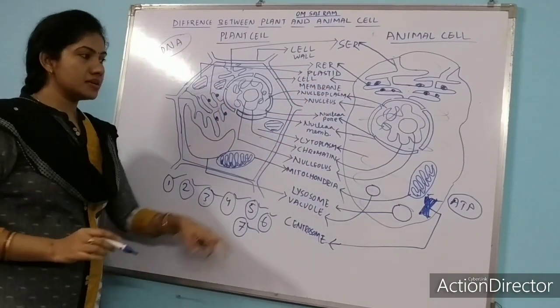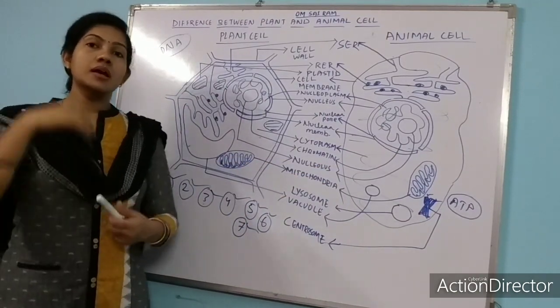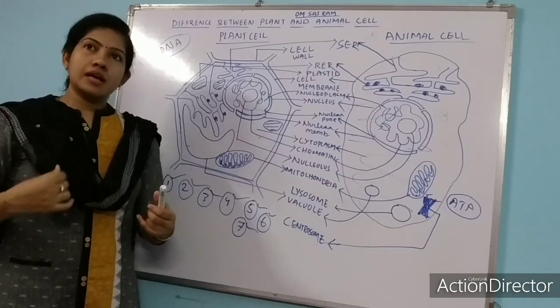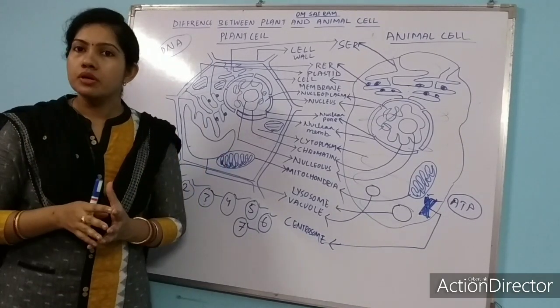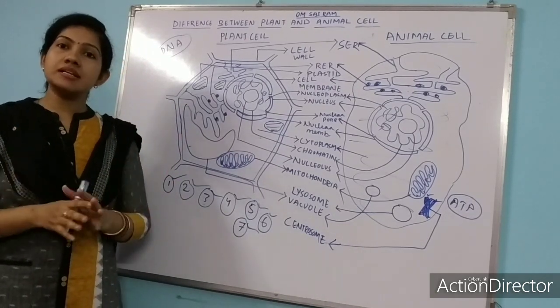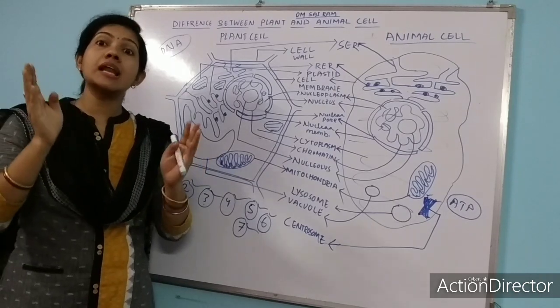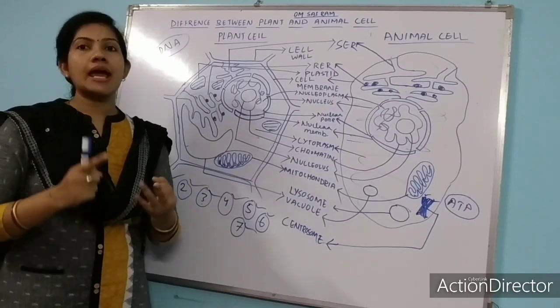Plastid is present in plant cell, whereas it is absent in animal cell. So what is the work of plastid? Plastid helps in photosynthesis. Plastid helps in storage of food. So plastids are generally of three types. Plastids contain three color pigments. What are they? Chloroplast, chromoplast and leucoplast.